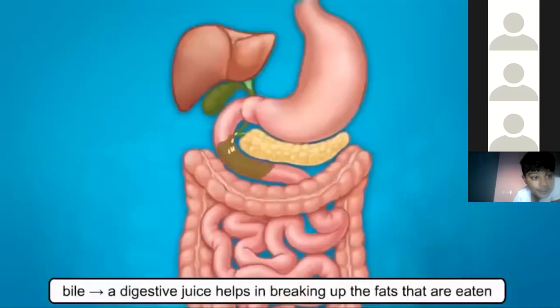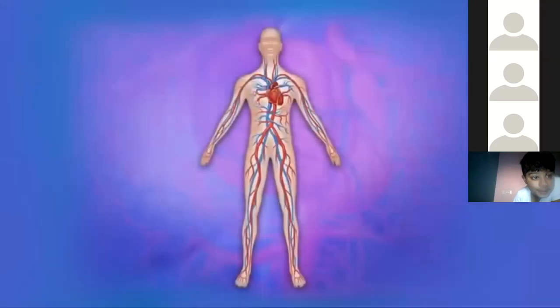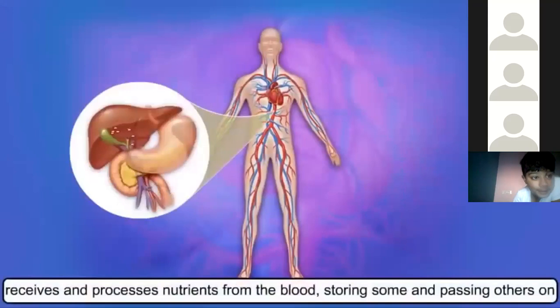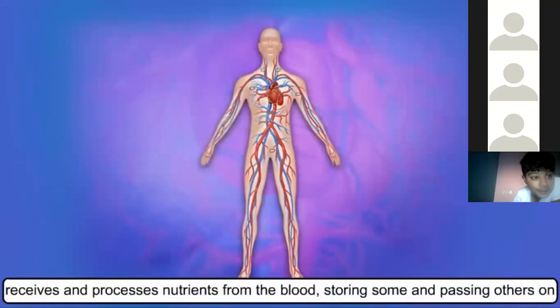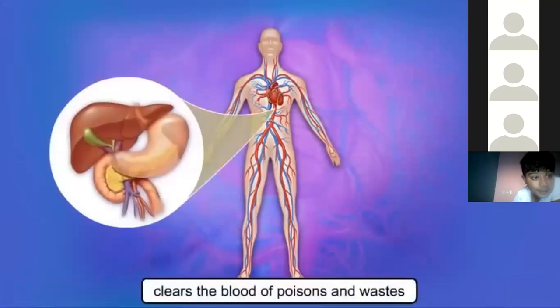The digestive juice helps in breaking up the fats that are eaten. This makes it easier for fatty food to be digested in the stomach and intestine. The liver also receives and processes nutrients from the blood, storing some and passing others on. It also clears the blood of poisons and wastes.